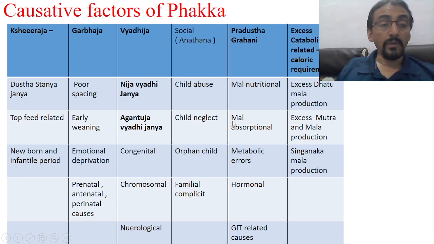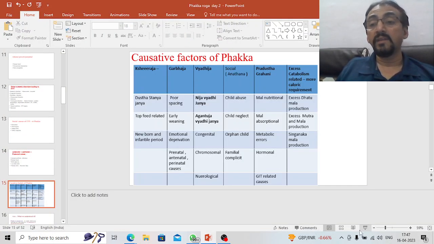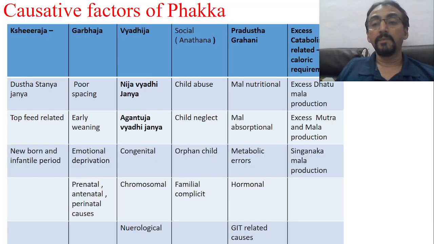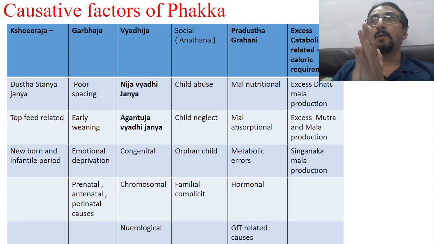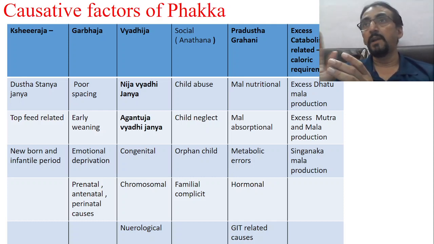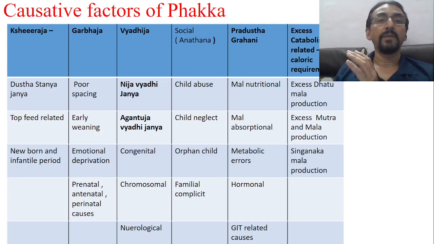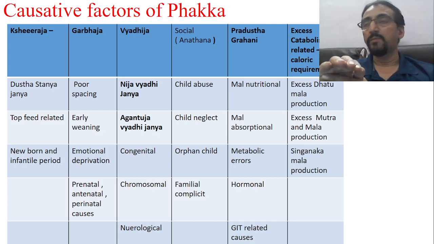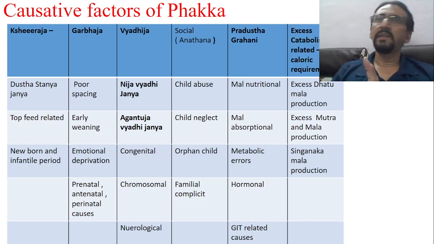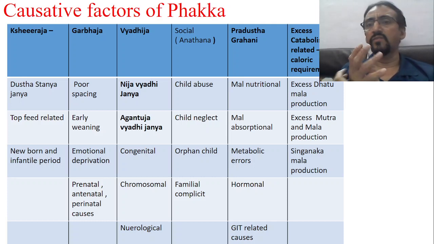Now, if you look into this particular table, the things will be clear. So many of the doubts will be clear. Contemporary science explains the causes of FTT, failure to thrive, under different headings. They explain the organic causes, the inorganic causes, some of the social causes, different theories that have been proposed, infectious causes, etc.